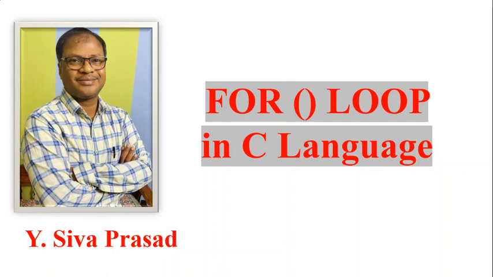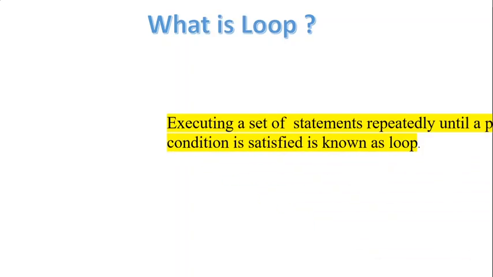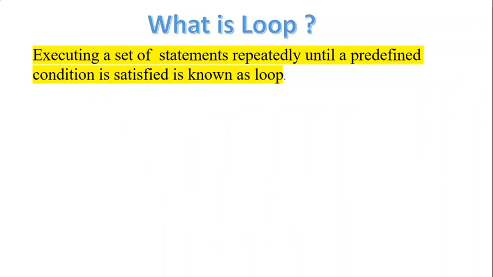Okay, let us enter into the subject. What is a loop? Loop means repeatedly executing a set of statements until a predefined condition is satisfied. We call it a loop. When you are doing the same job again and again until a condition is satisfied, you call it a loop.